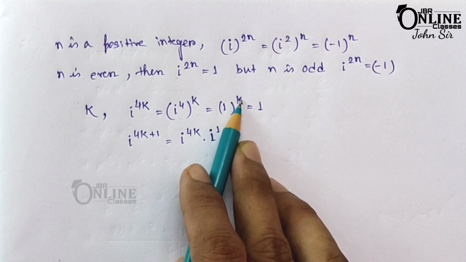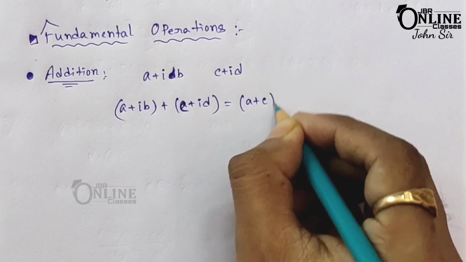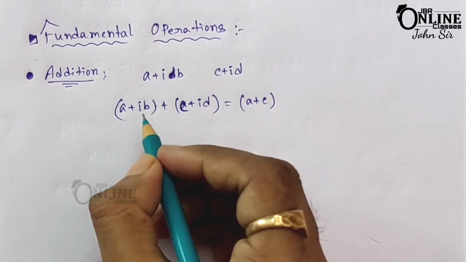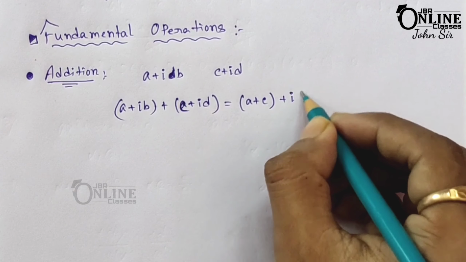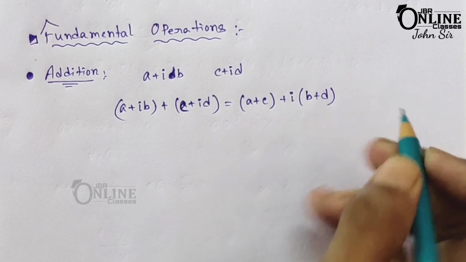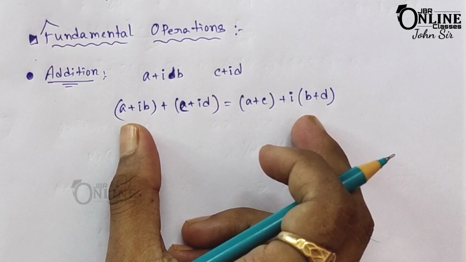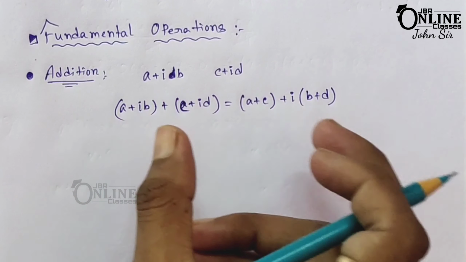Then whenever you add these two complex numbers, just write down in this way, a plus ib plus c plus id, and then first you have to write down the real parts, that means a plus c, here a and c, and then you have to take common i, and then write down b plus d. So it will be the formula for addition of two complex numbers.